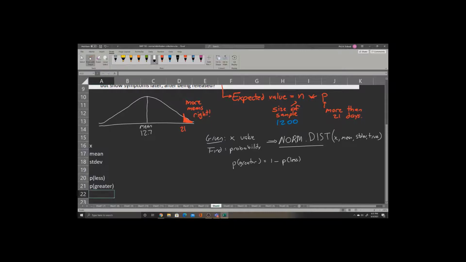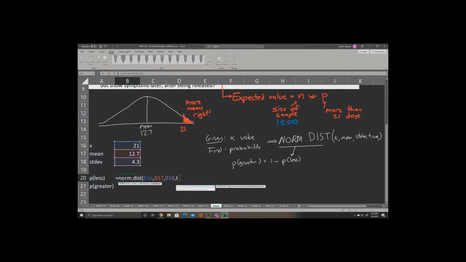Keeping in mind that Excel always does less as part of the norm dist formula by default. Now our x is 21, our mean is 12.7, and our standard deviation was 4.3. Now that we've entered this, we can do the norm dist formula. We'll click x, comma, mean, comma, standard deviation, comma, true.